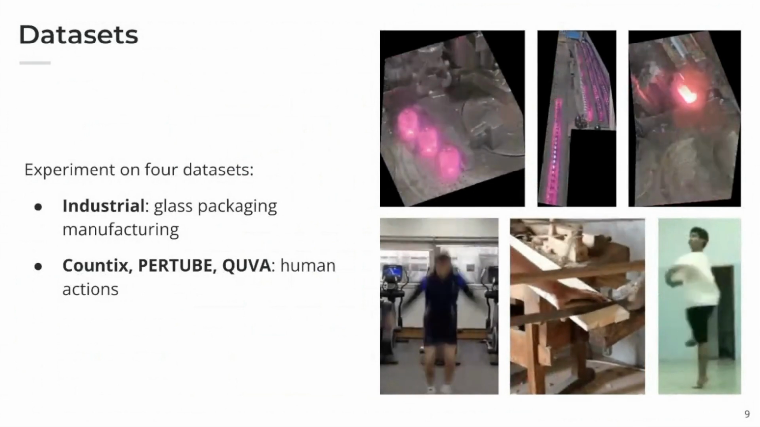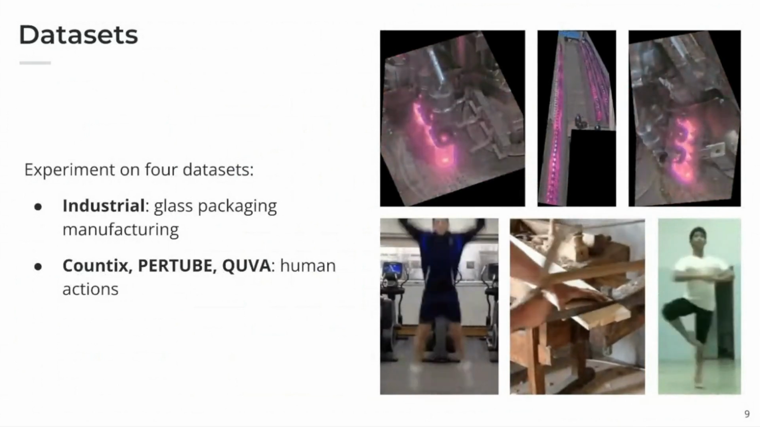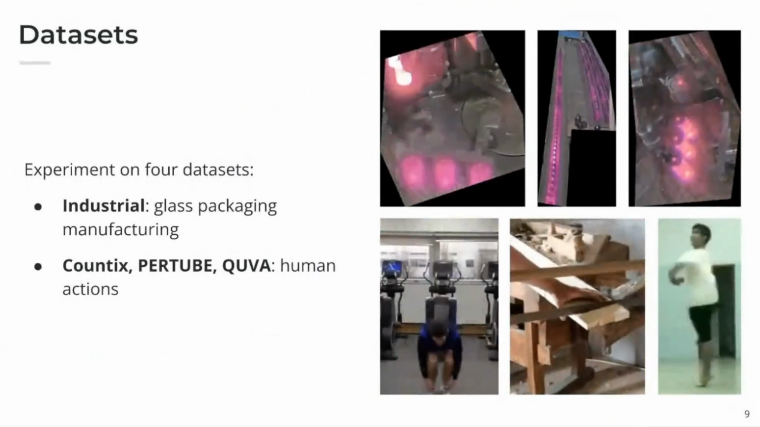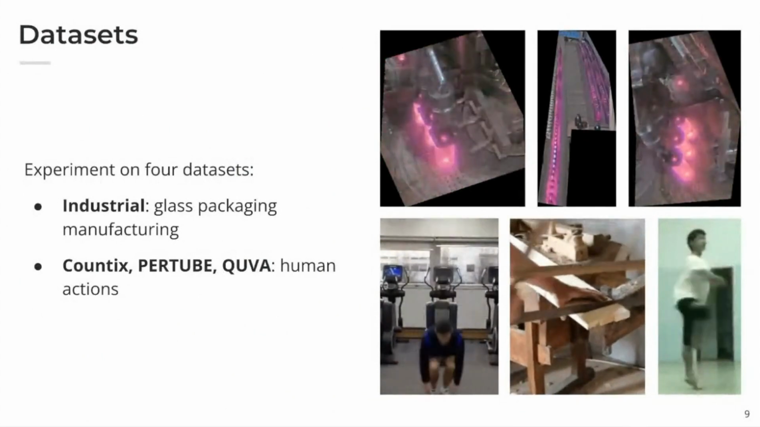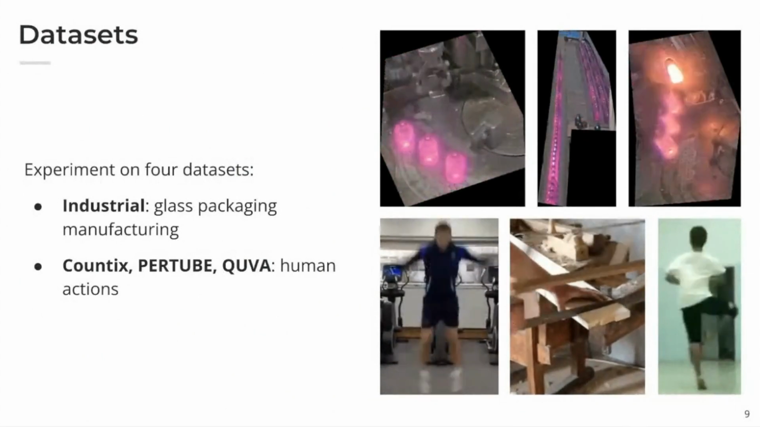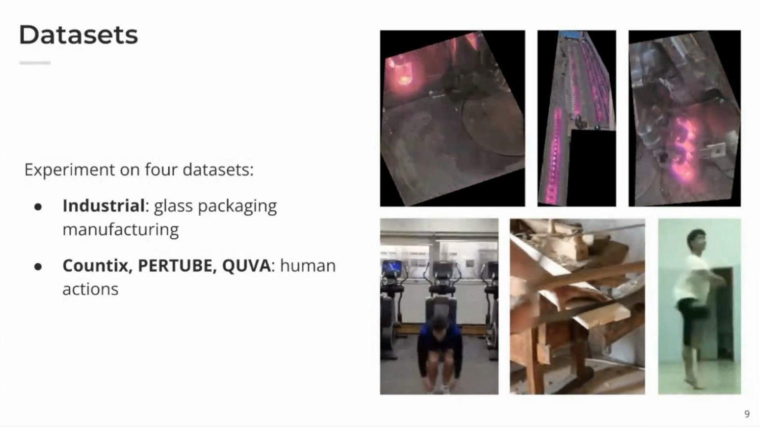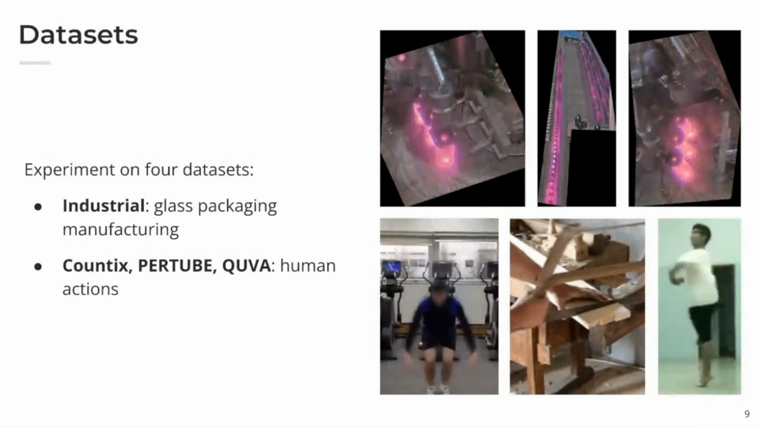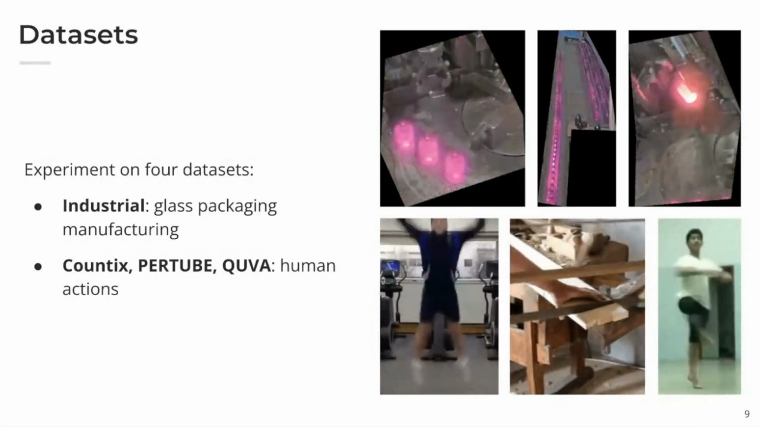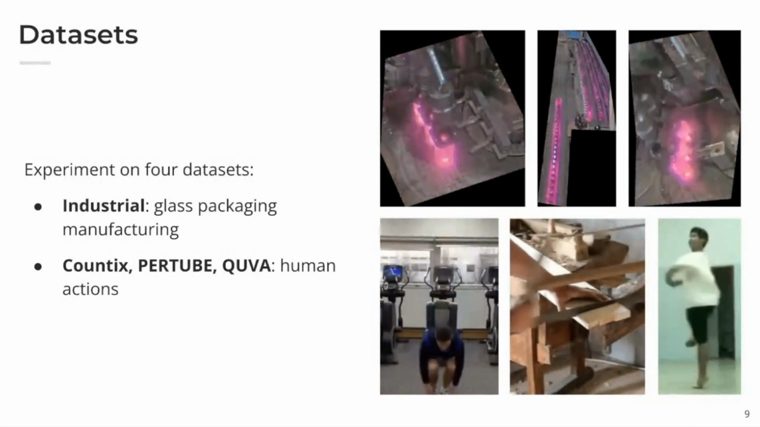We evaluate our method on 4 different datasets, one collected internally depicting production lines in manufacturing. And then we also evaluate on a different domain, on 3 public datasets representing human actions. Here the diversity is much higher and interruptions are more common. And we show that our method is able to perform well on both domains.